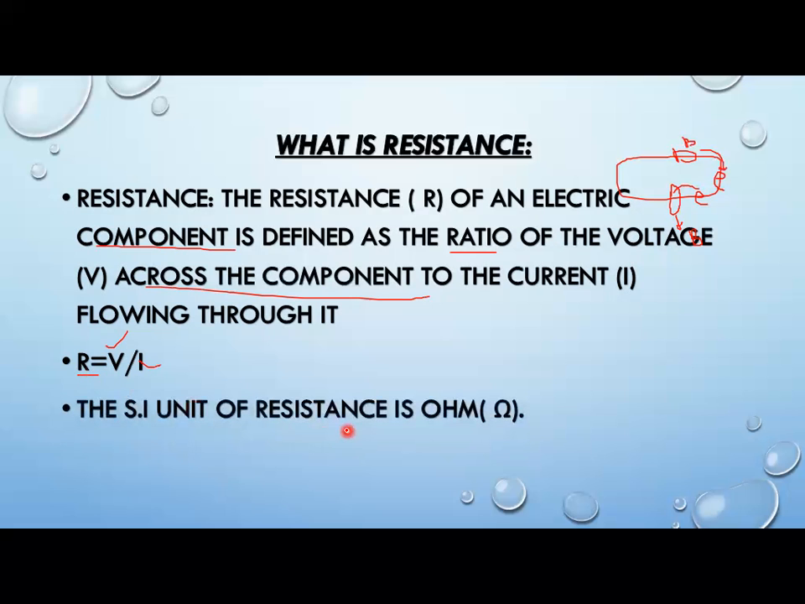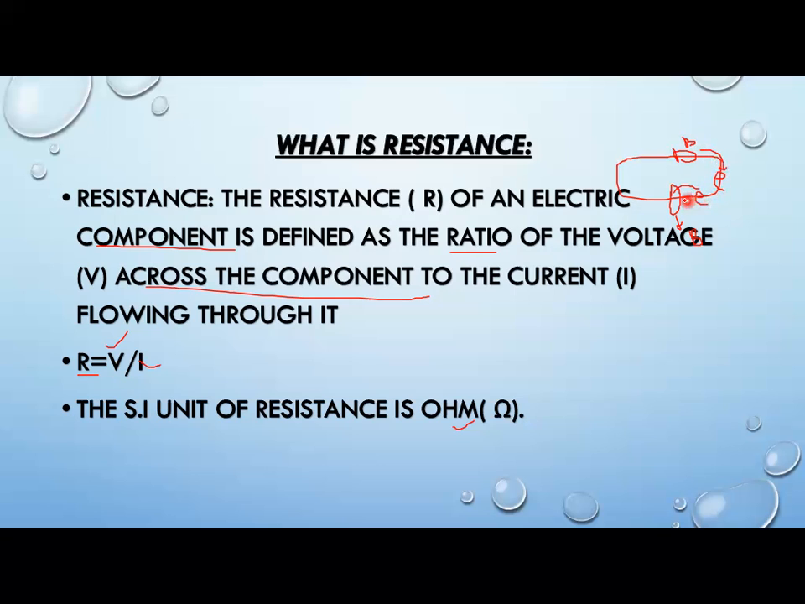The SI unit of resistance is ohm. Okay, the SI unit of resistance is ohm. Understand? I'm repeating again. What will happen when electric charges start flowing through this circuit? When they start flowing, how will they move? The source of electrical energy will give energy to these electrons, and then they will start flowing.